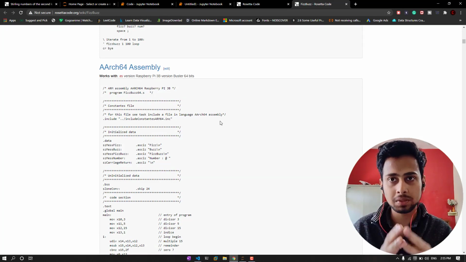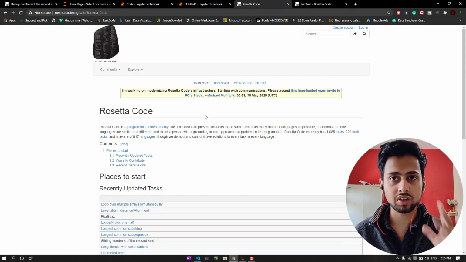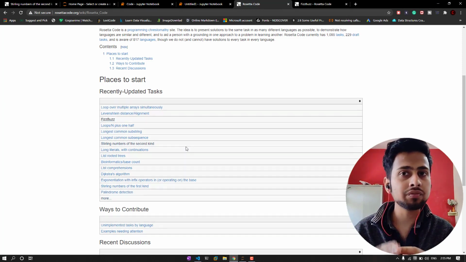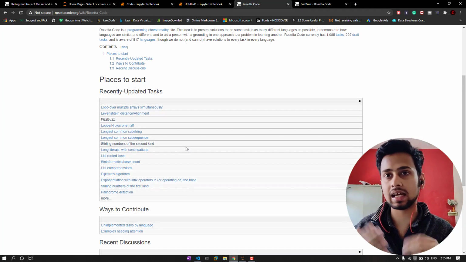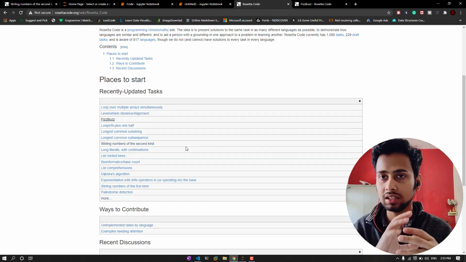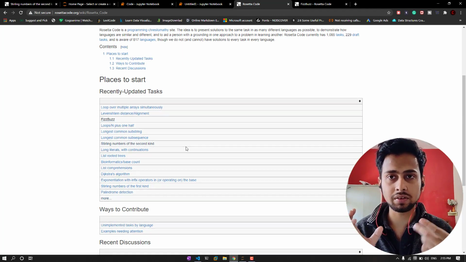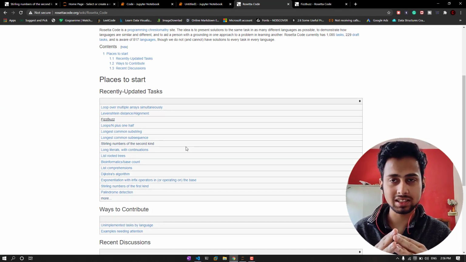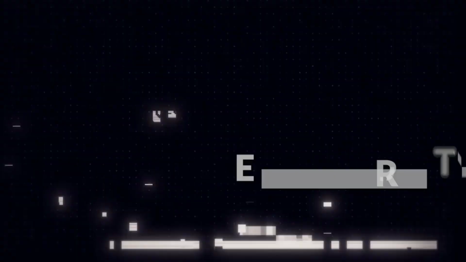We are going to scrape this website, and the task here is to find all the links. First we need to find all the questions with their respective links, and then we are going to go to all those links and get all the text from those pages. We are going to save the C code in C, the Java code in Java, and so on. This is the objective of this video. If you are interested, let's start.